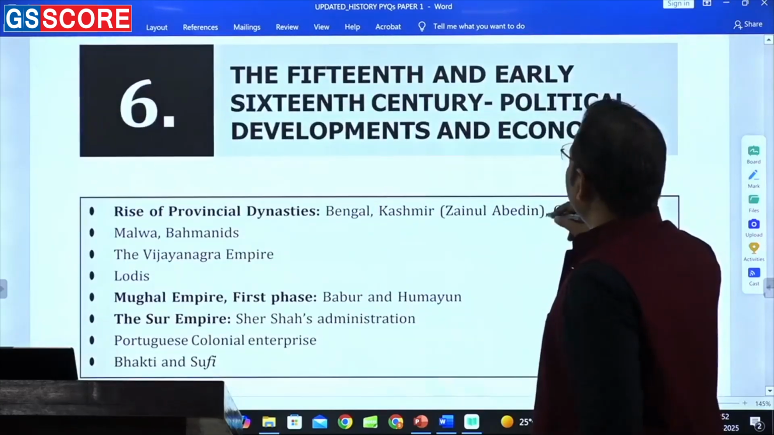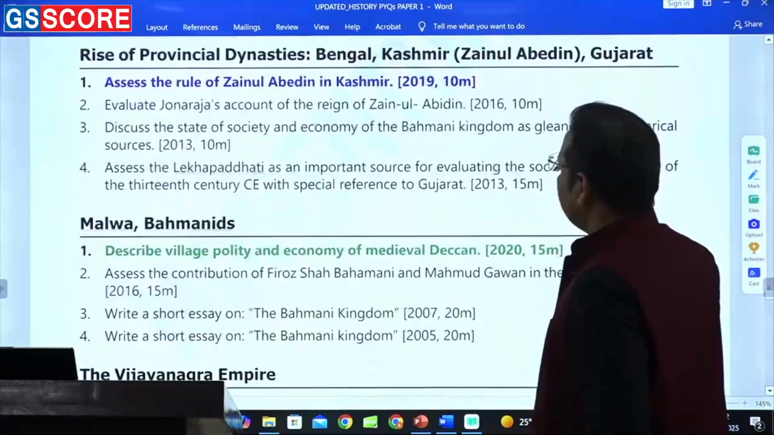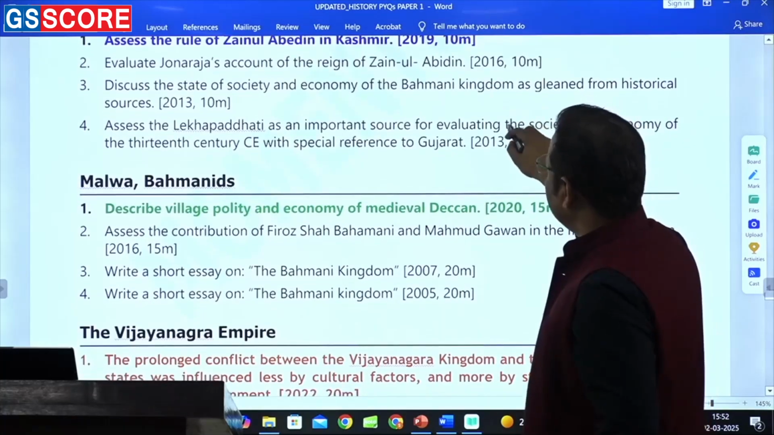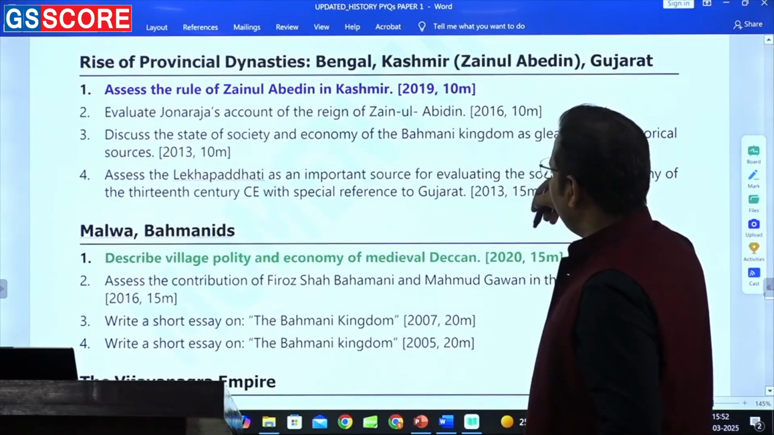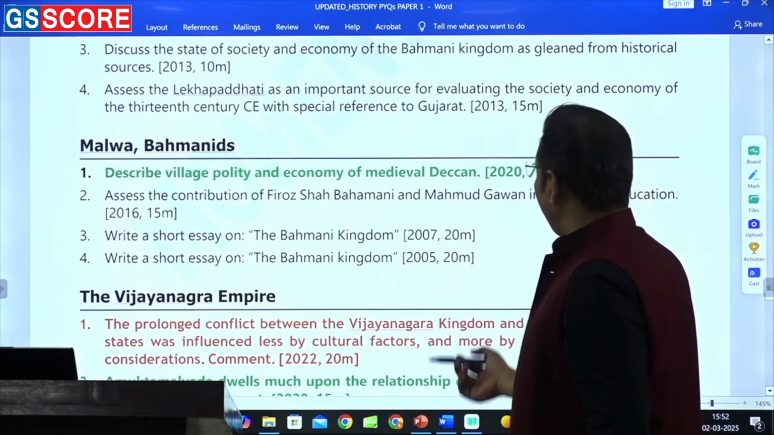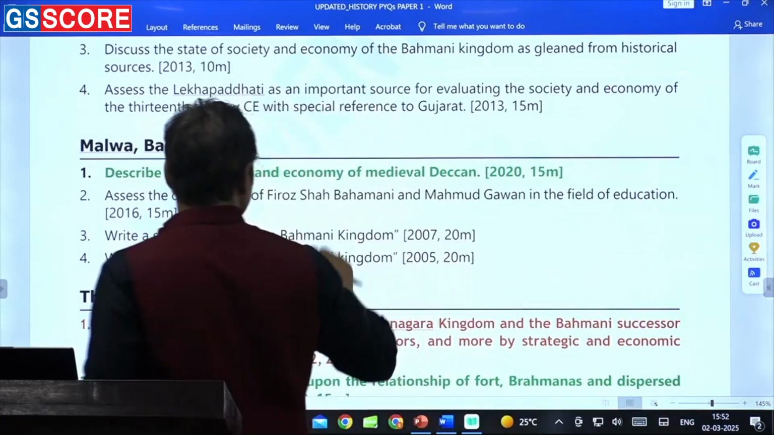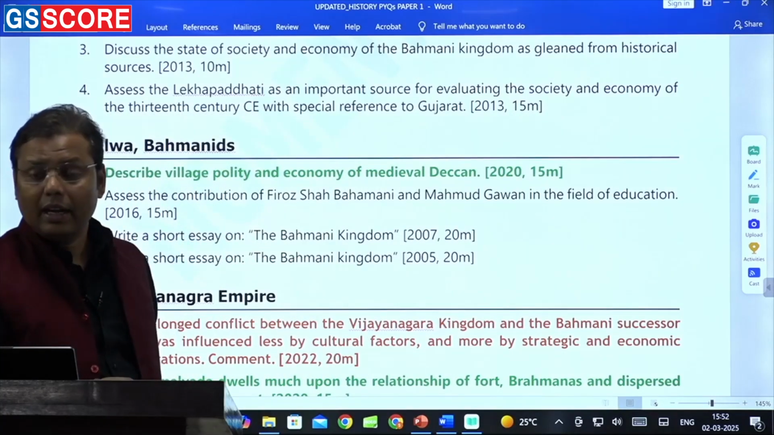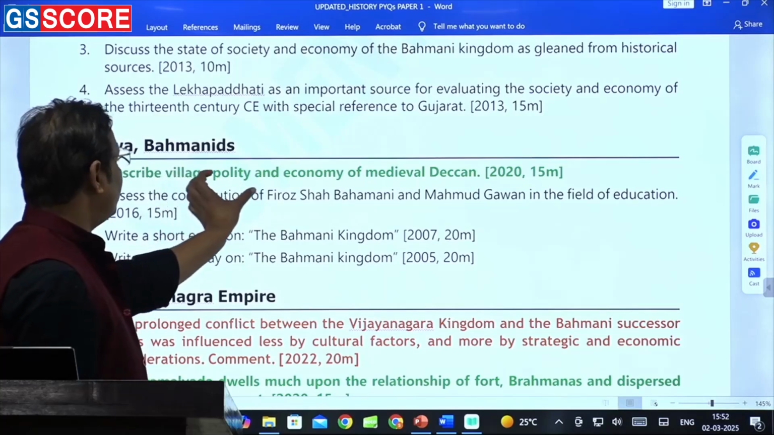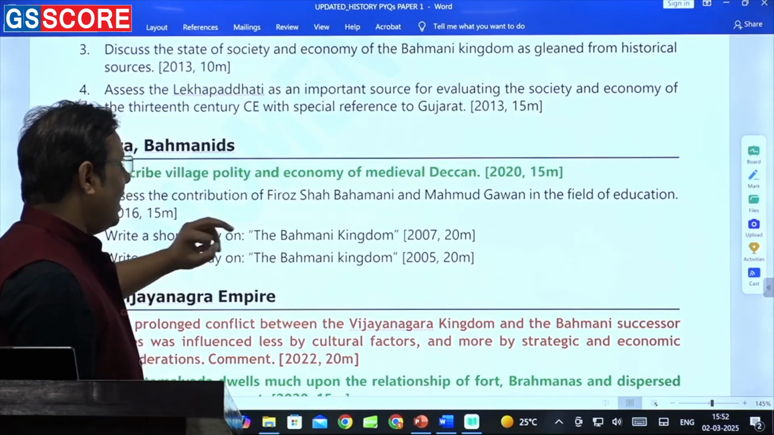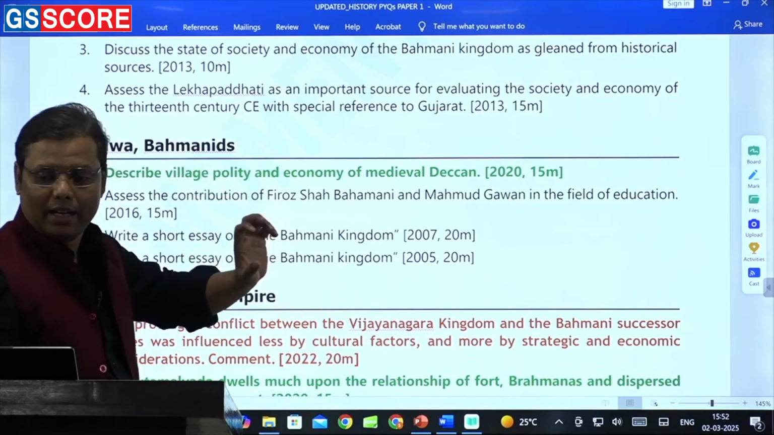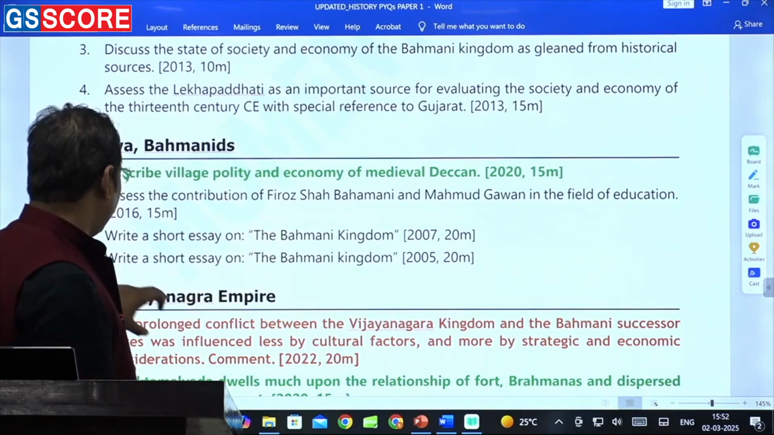So look, 2019 there was a question on Jainul Abidin, and 16 also there was a question on Jainul Abidin. They have asked a question on medieval Deccan village, and look at the question: describe the village polity and the economy in medieval Deccan. So they were asking these kind of minor questions also. Describe village polity and the economy in medieval Deccan. And it is not South India. If it was South India, in that case, at least you would be having some idea. But then it is a question based on Deccan.